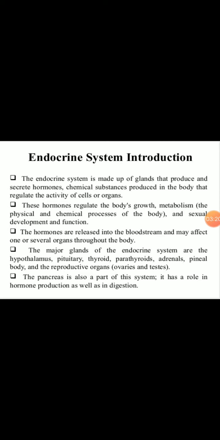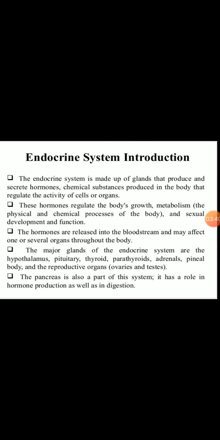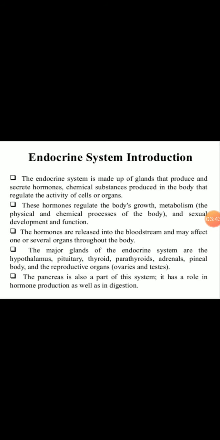It is made up of glands, a collection of glands which produce hormones, which are chemical substances. Hormones are produced in the body and regulate the activity of other cells or target organs. These hormones regulate the growth, metabolism and reproduction of the body. So each and every hormone has three basic functions: growth, metabolism and reproduction.